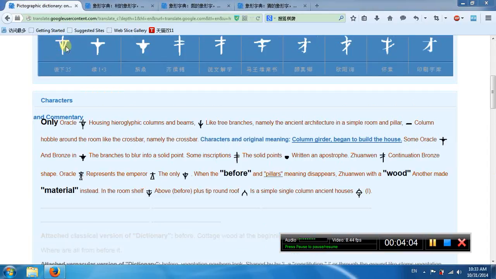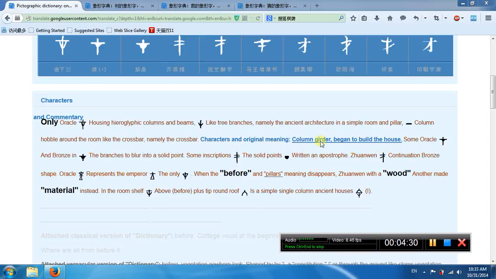You see this old style. So this character has 2 parts. So this part means tree branches, okay? So as the column and the beams, okay, a house. So this means crossbar, okay? This is crossbar. So this means begin to build a house.